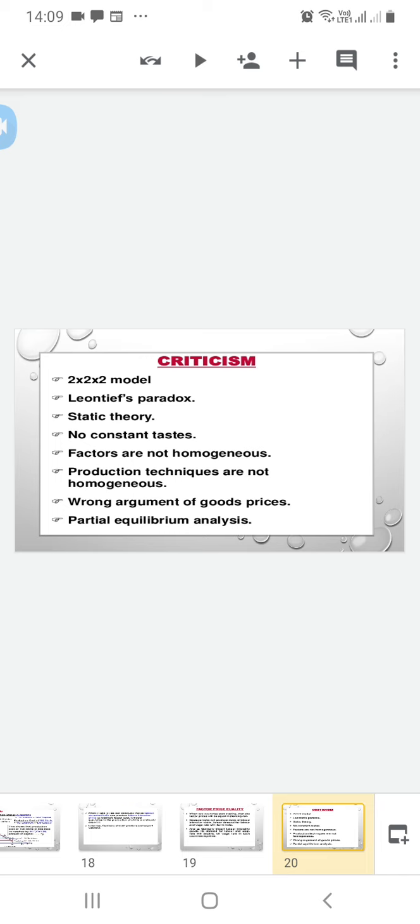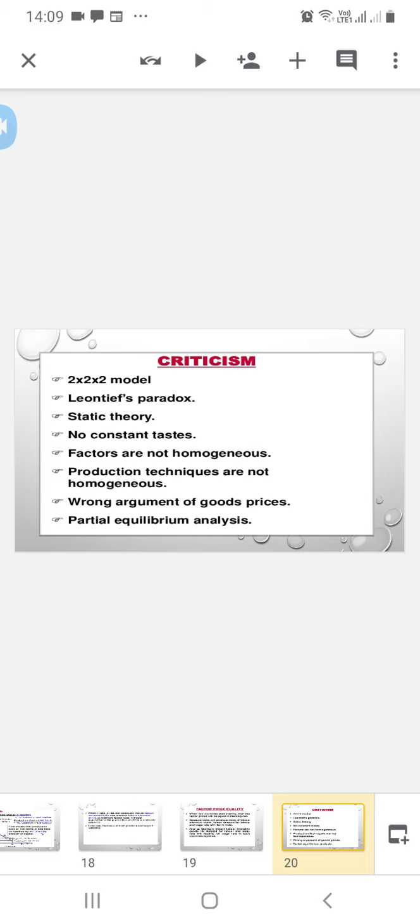Factors are not homogeneous because one is using capital intensive and one is using labor intensive. Production techniques are not homogeneous. Wrong argument of goods and prices. Partial equilibrium analysis. So these two goods are different, not homogeneous.